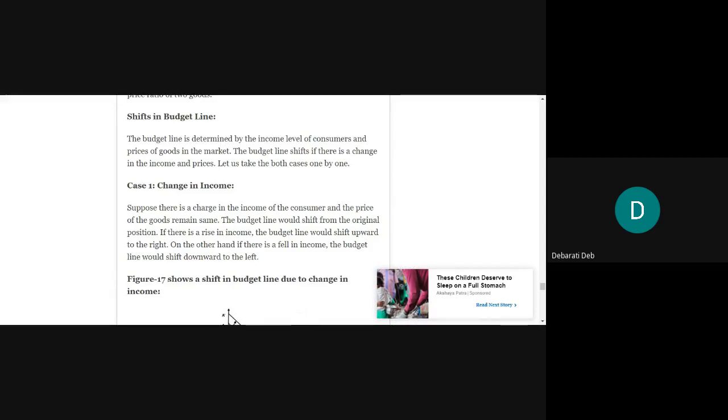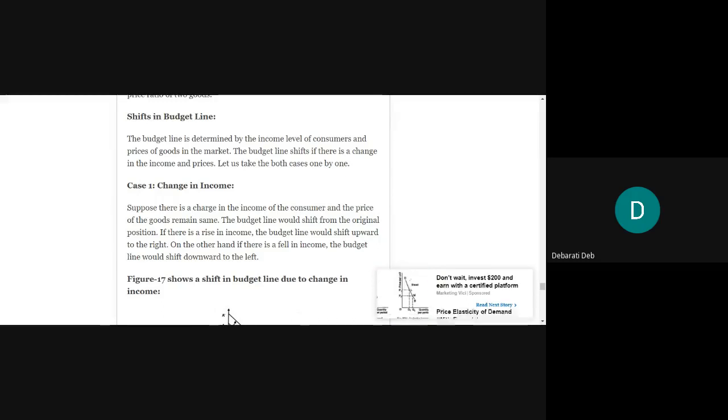The budget line is only going to shift if either the income of the consumer increases, then it will go upward, or the price of the goods decreases, then also it may go upward. Or if the income of the consumer decreases, then the budget line will go downward, or the prices of the goods increase given the fixed level of income, then also the budget line will come downward. Those things will happen and we will study that.